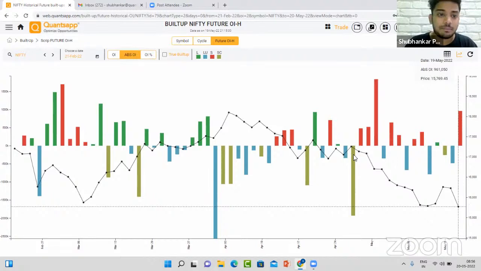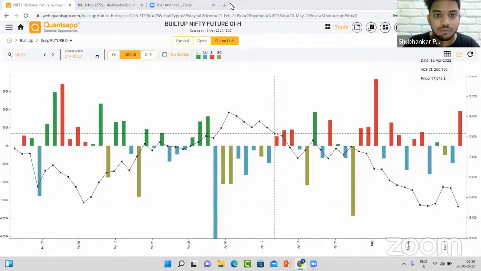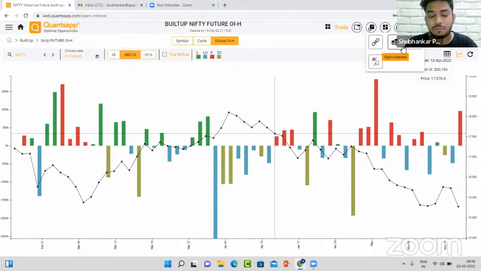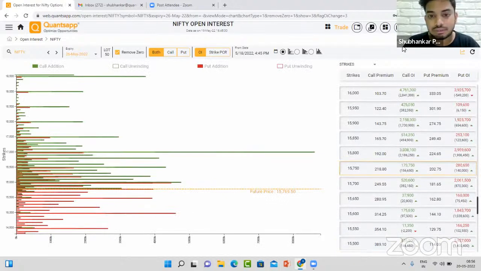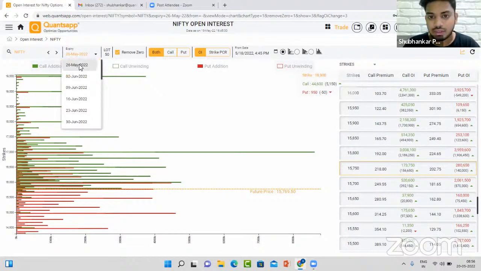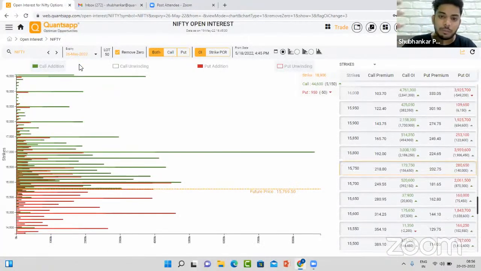Today we are seeing an up move, right? That up move should eventually sustain. So we need to wait in the initial phase of the opening for Nifty to sustain at upper levels, because we have seen previously as well that Nifty opened with a good opening but eventually dropped later on.